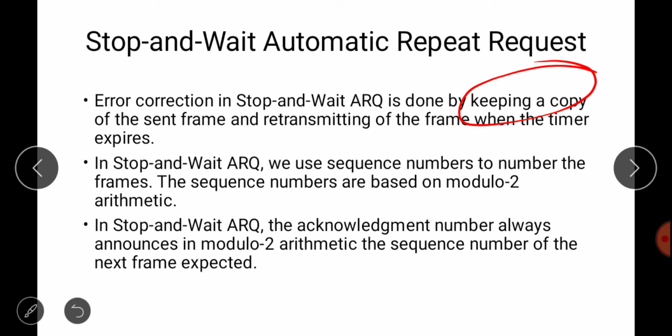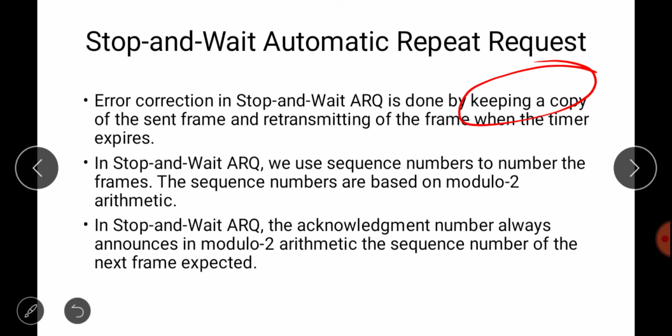If it does not get the acknowledgement and the timer expires, the sender will retransmit the data. To retransmit the data, the sender has to keep a copy of that particular frame. That copy is put into a buffer. So the sender uses a buffer to keep a copy of the last frame which is sent.